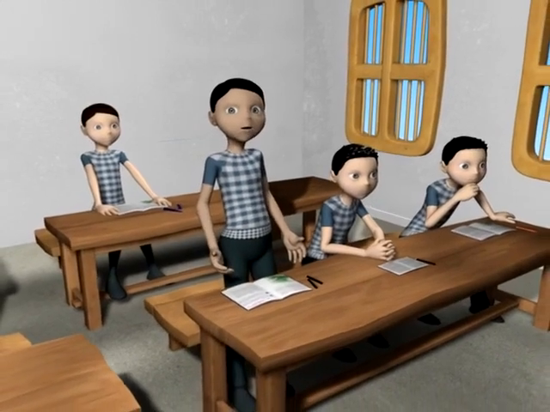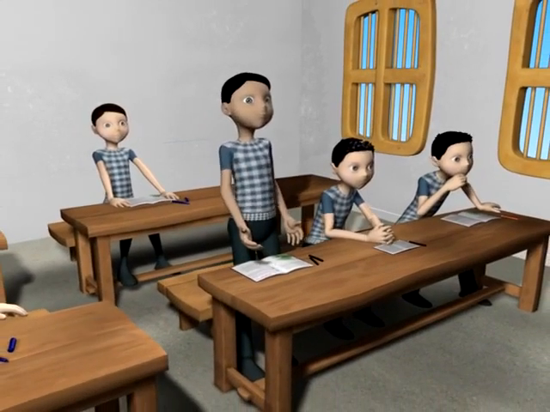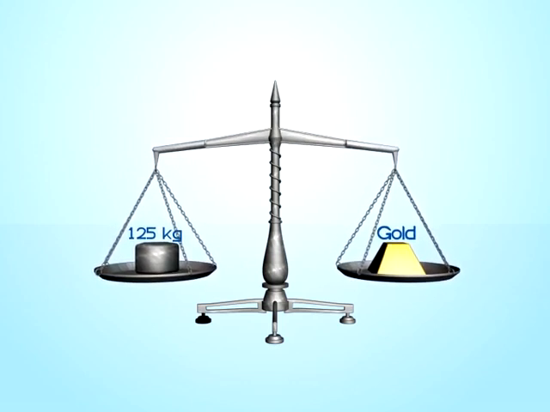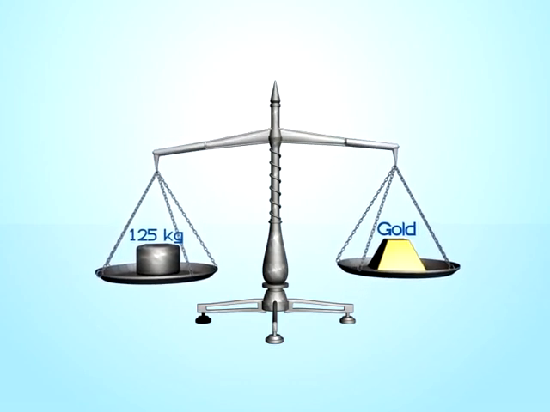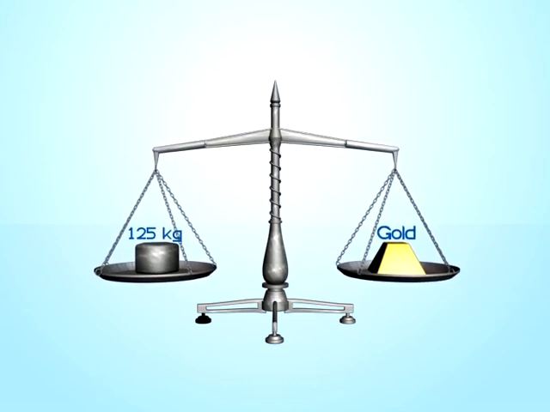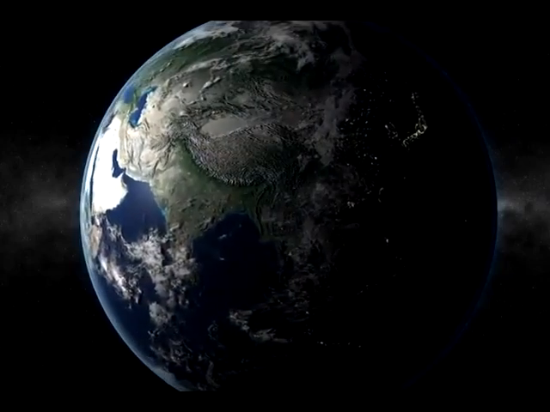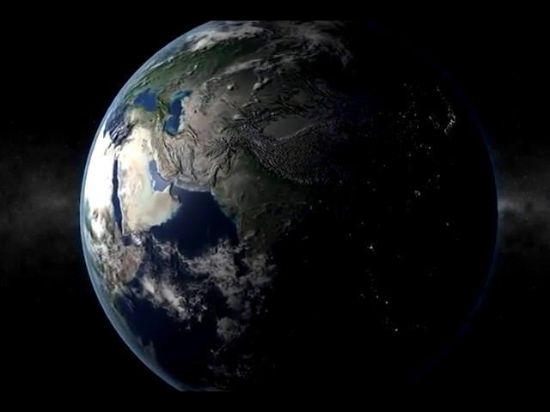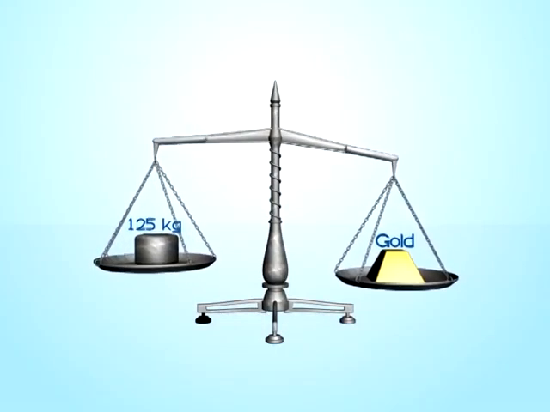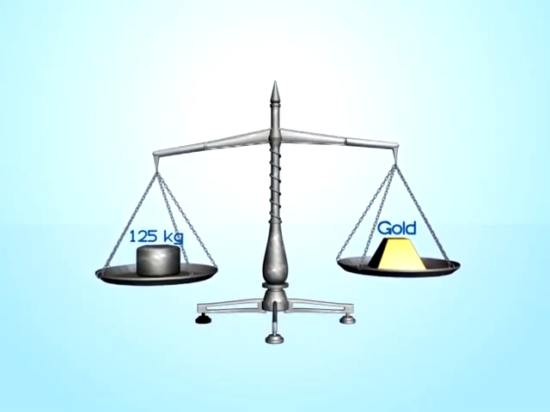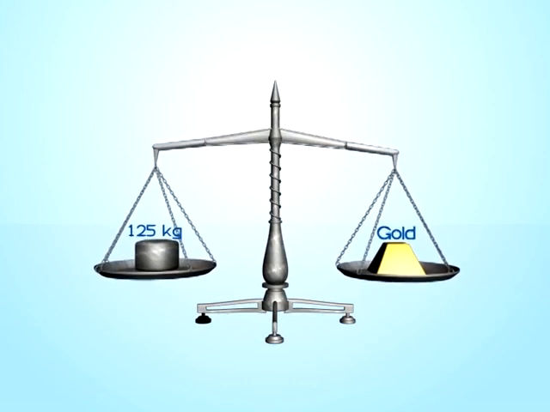But it did not vary when weighed in the common balance? Yes. In the common balance, the mass placed in each pan is compared with that of the other. Since one of the pans holds a known mass, the mass of the object placed in the other pan can be found out. When taken to different parts of the earth, the change in the gravitational pull is felt equally on the objects in both the pans. That is why the weight of gold was not different when weighed with a common balance.